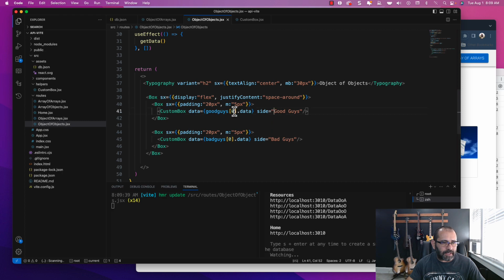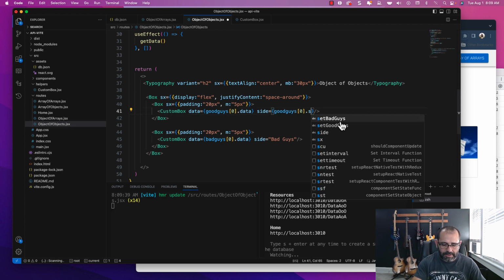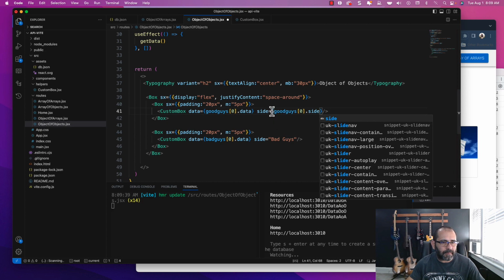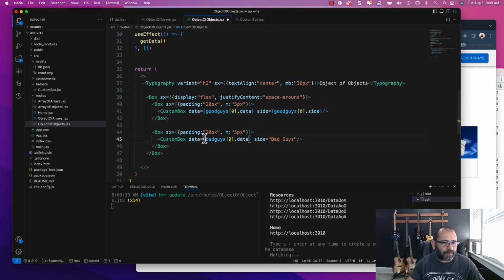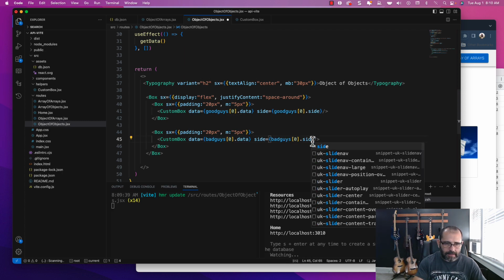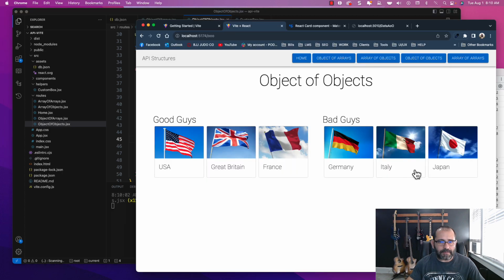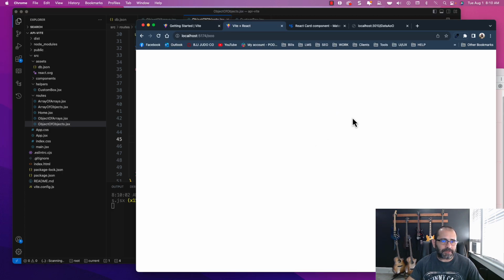And then for good guys, I can grab this here, but instead of calling the data, I want the side. And same thing for the bad guys, but not the data. Instead I grab the side, and you can see that it's still there. If I refresh it, there it is, it went away.